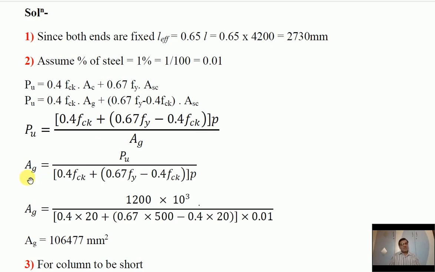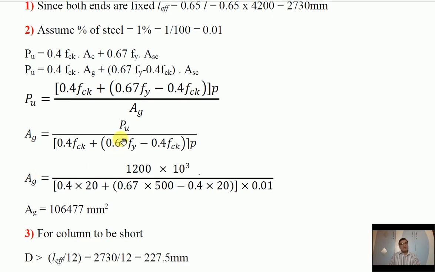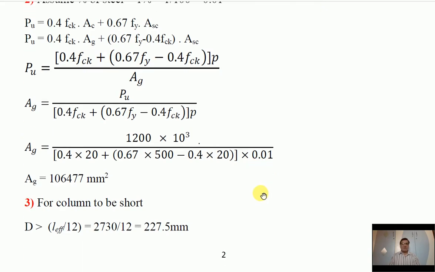Again rearrange the terms. AG is equal to, now since we know the value of PU, let's substitute here 1200. The value is in kilonewton, converted into Newton, so multiplied by 10 raised to 3. 0.4 FCK. FCK is the grade of concrete and that is 20. Here FY is the grade of steel and that is 500. P is the steel ratio and that is 0.01. We solve this equation and we get AG is equal to 106,477 mm square. So that is the required total gross cross-sectional area of the column.